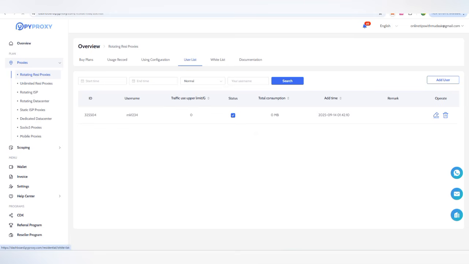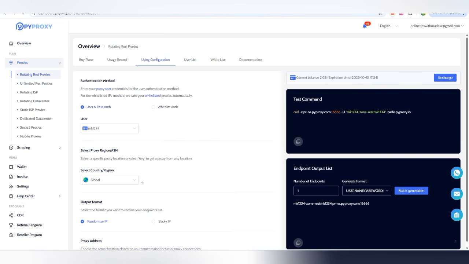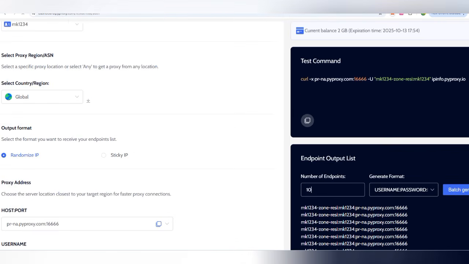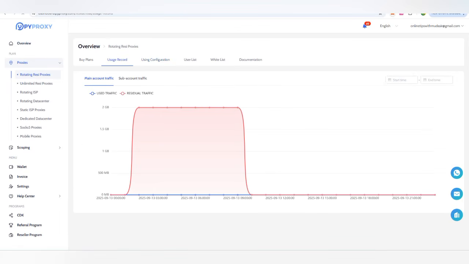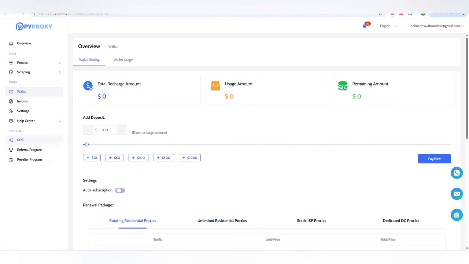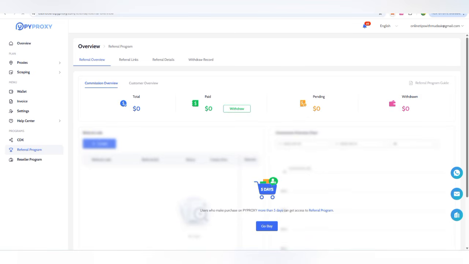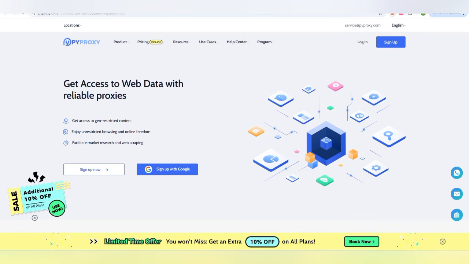You can even check there is a user list. We have one user, and there is also the usage configuration, as I have told you, where you set the number. You can even get the endpoint. The usage record will be shown here, and next you can get your wallet information, where total recharge and the amount that you are going to use will be shown, as well as a referral link, so when you buy their plans, you will also get a referral code and that is going to be given to you.